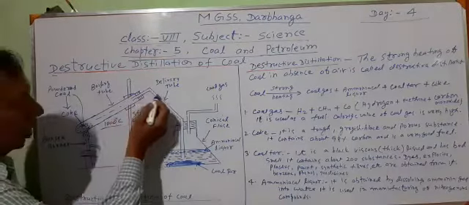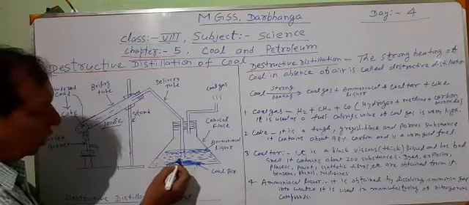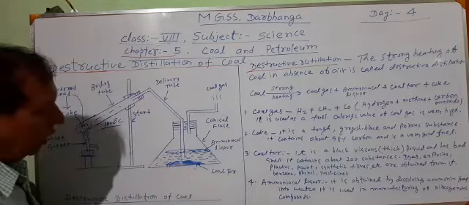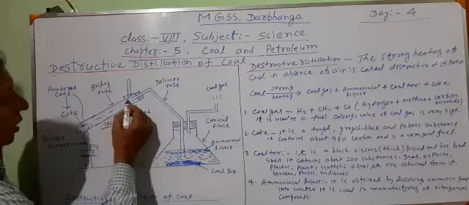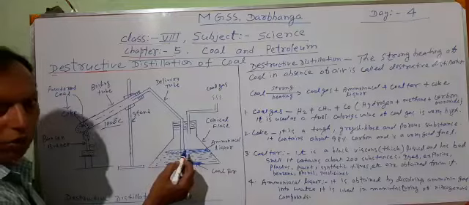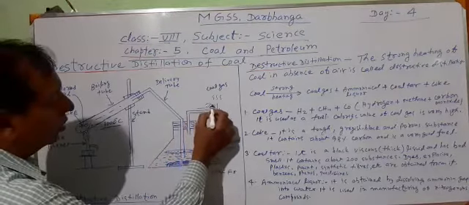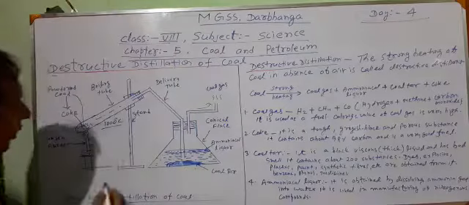Ammonia gas also comes through this tube. Ammonia is highly soluble in water, so ammonia will dissolve in the water. And some coal gas also comes. This coal gas is insoluble in water, so it will not dissolve in water and it will escape through this delivery tube. This is coal gas.